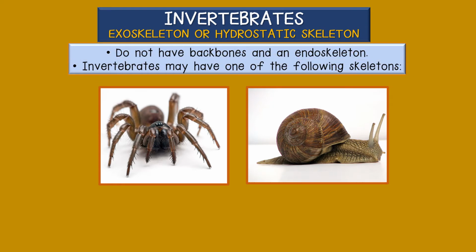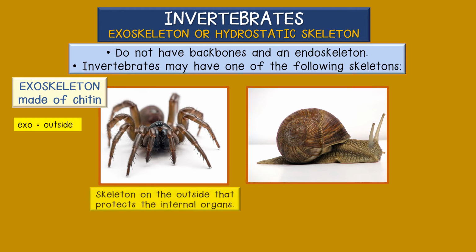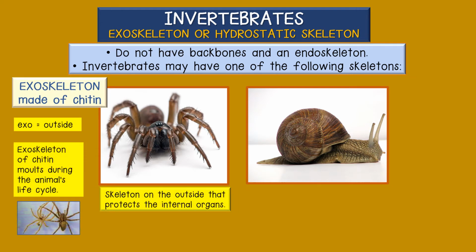Invertebrata, or invertebrates, may have one of two kinds of skeletons. Some invertebrates have external skeletons, or exoskeletons, made of a material called chitin. Chitin is a hard material similar to your fingernails. The exoskeleton surrounds the internal parts of the animal and molts during the animal's life.